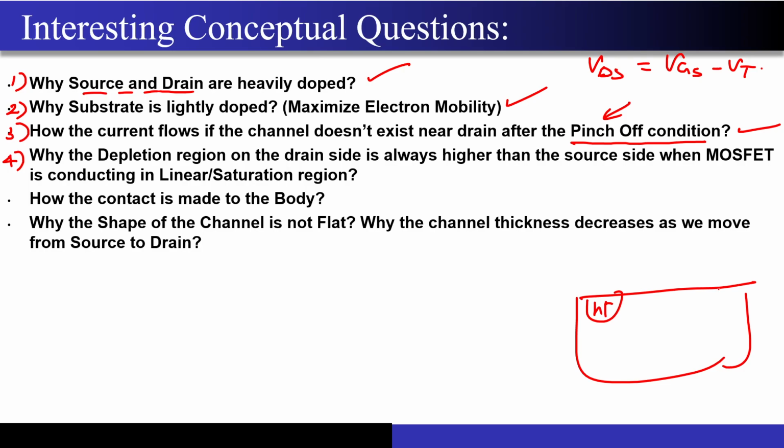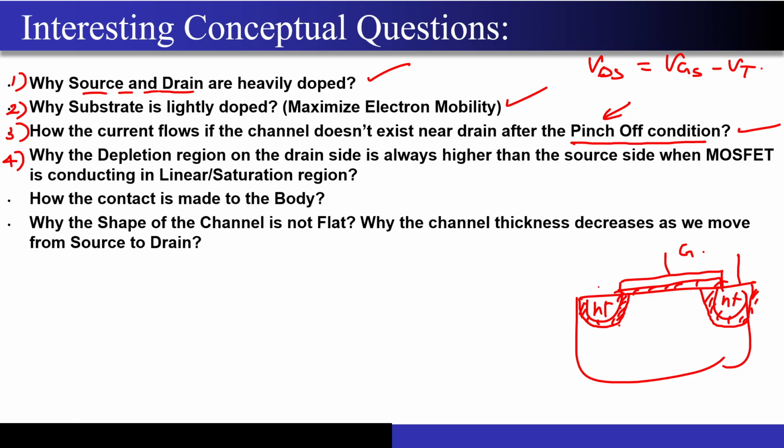So if I have N plus, this is my oxide, and then this is my gate. What did we see? We have some depletion region over here, and I have some depletion region like this. The depletion region is always bigger over here.